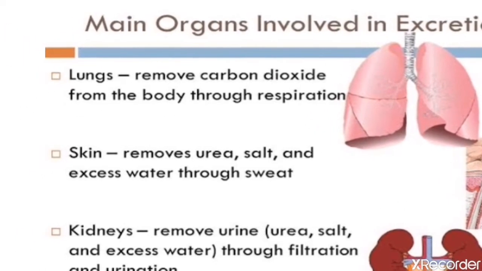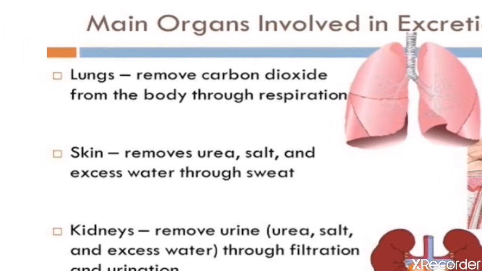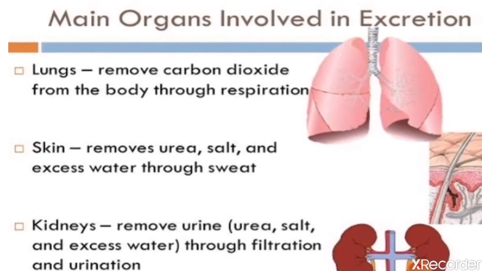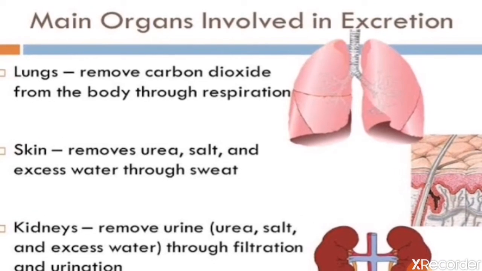Like skin, lungs also help to eliminate the waste from our body, and here carbon dioxide is the waste. Through the respiration process, lungs help to remove carbon dioxide from our body.